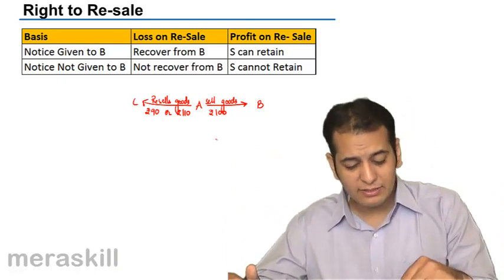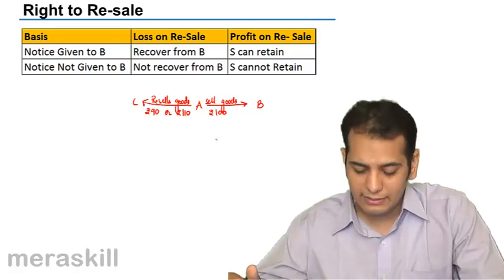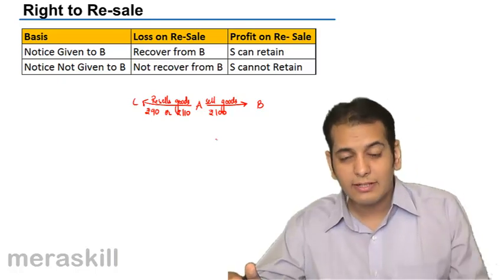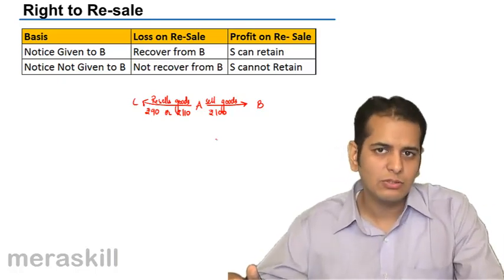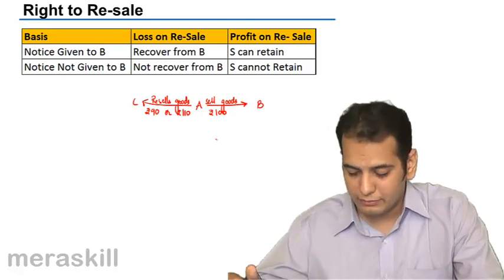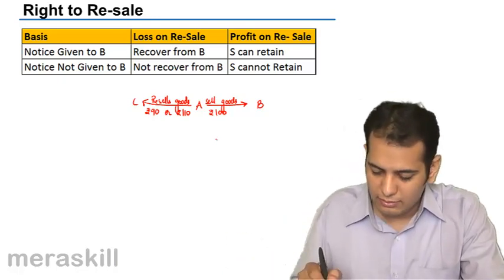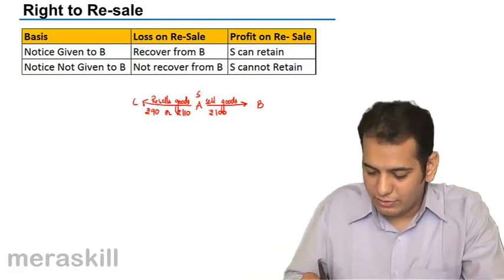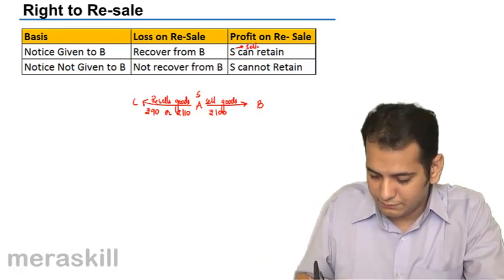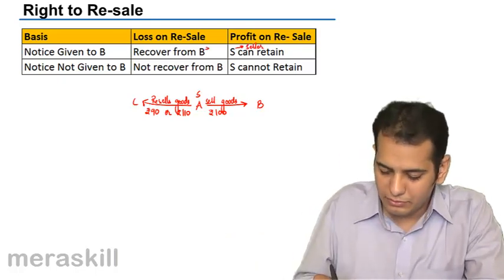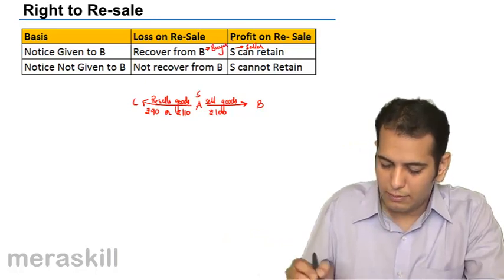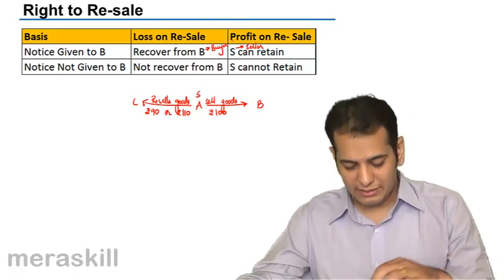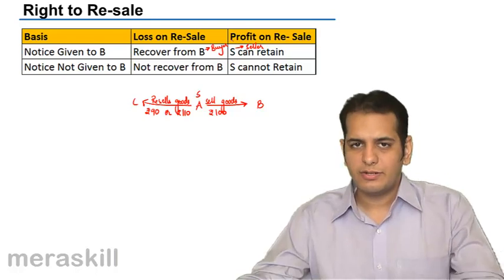Now, if A has given the notice to B that he'll be reselling the goods and the resale is done at a loss, so can he recover the loss from B? Yes, he can recover the loss from B. And if he has profit, the seller, who's A here, S here means the seller, B means the buyer. Okay, so the seller can retain the profit. If he sells it for 110, he can keep 10 rupees in his pocket.